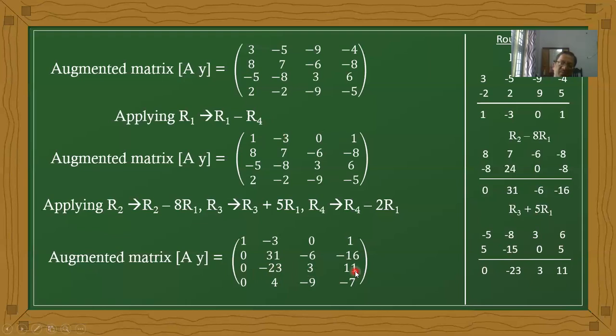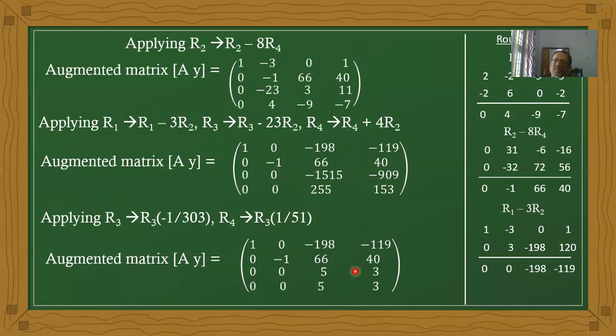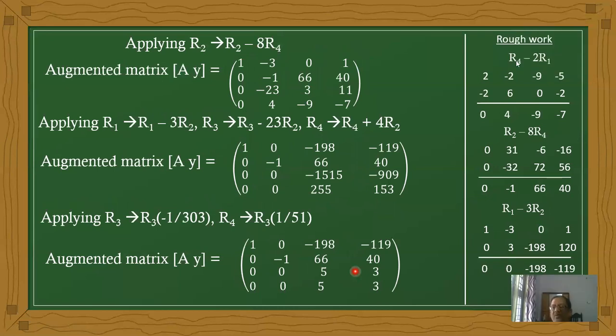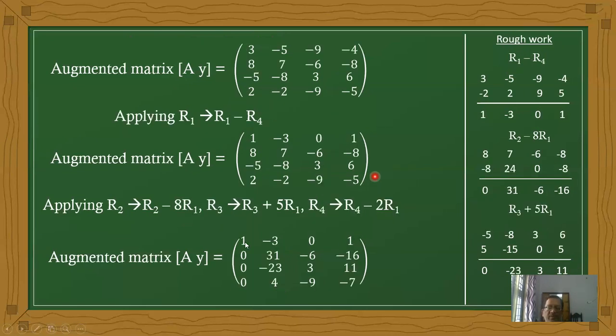Next, the last operation. What is the last operation given here? R4 minus 2 R1. The complete R4 values are 2, minus 2, minus 9, minus 5. Multiplying the first row with 2: 2 times 1 is 2, 2 times minus 3, 2 into 0, and 2 into 1.